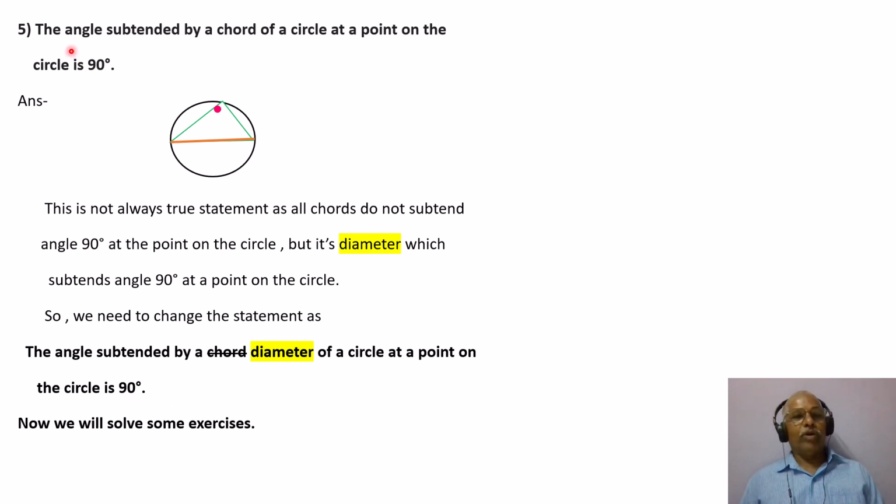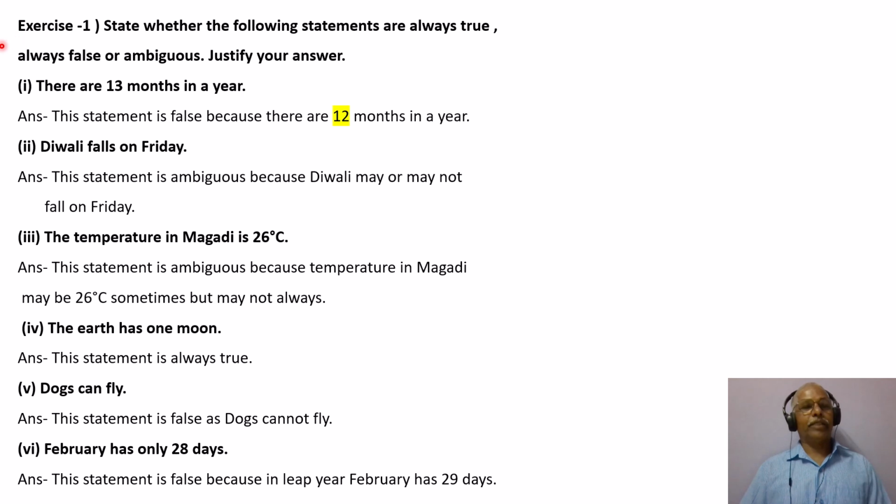Got it? So we have changed the statement from this to this by changing one word. Okay, now we will solve some problems, or exercise. Exercise 1: state whether the following statements are always true, always false, or ambiguous. Justify your answer. First one, there are 13 months in a year.